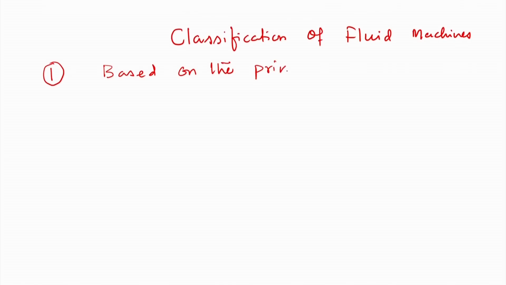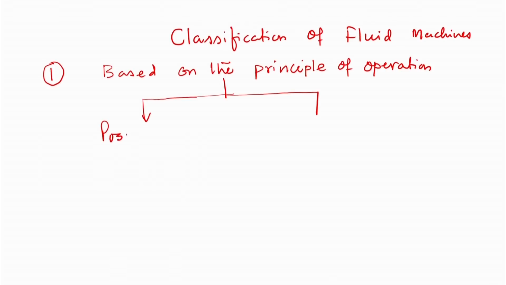Principle of operation. Based on the principle of operation, we can classify fluid machines into two different categories. First one is positive displacement machines, and second is turbo machines.